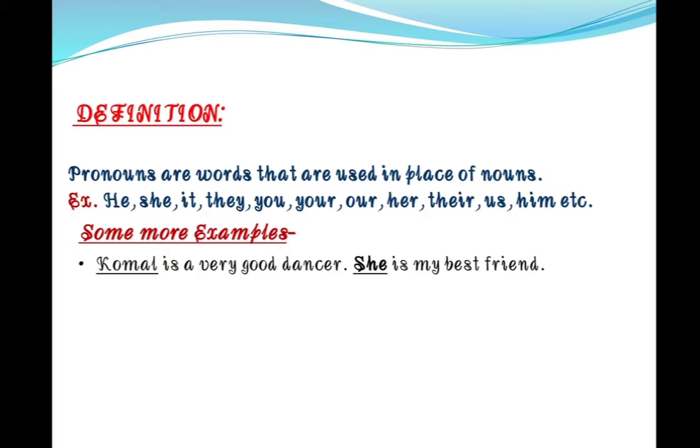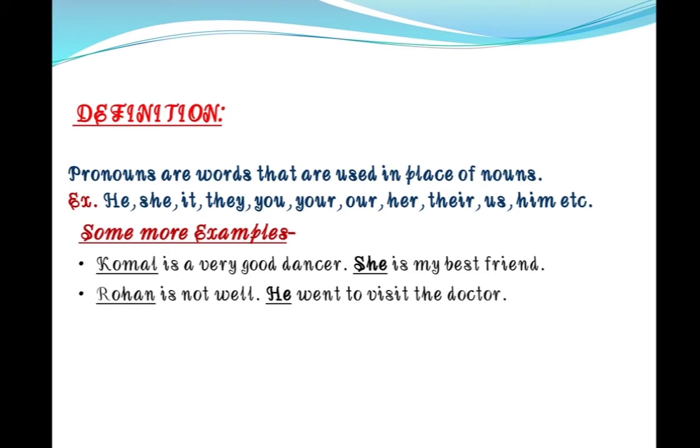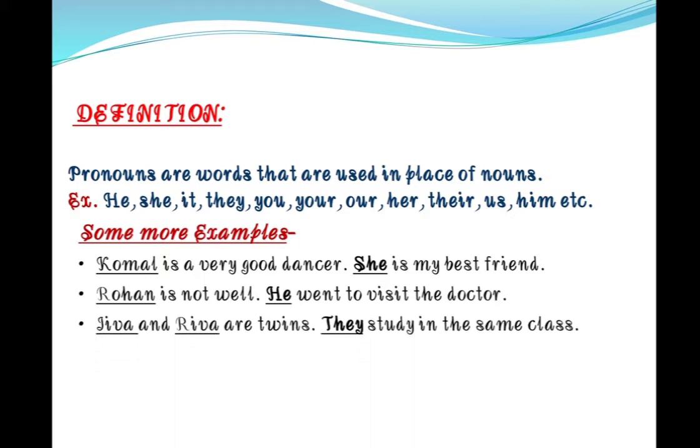She is a pronoun. Next example is: Rohan is not well. He went to visit the doctor. Here you can see Rohan is a noun and we are changing it into he, which I hope you all understand is a pronoun. Jiva and Riva are twins. They study in the same class. Here we are talking about both girls, Jiva and Riva. So we will use they in the place of nouns.